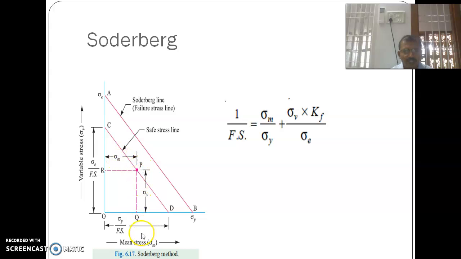This is sigma v. So the Soderberg equation is 1 by factor of safety equals sigma m by sigma y, instead of sigma u, plus sigma v by sigma minus 1 into Ka, size factor, surface finish factor, divided by Kf. So this is the Soderberg equation. Then we'll discuss